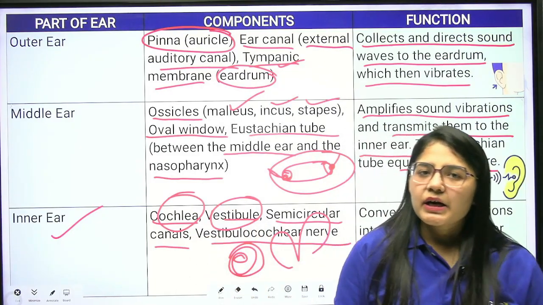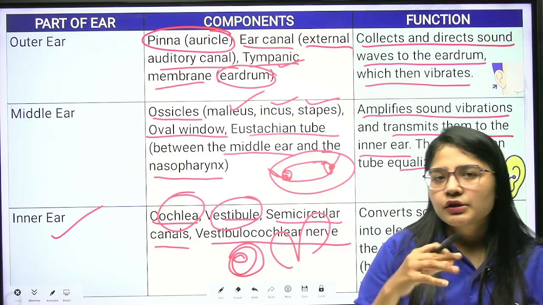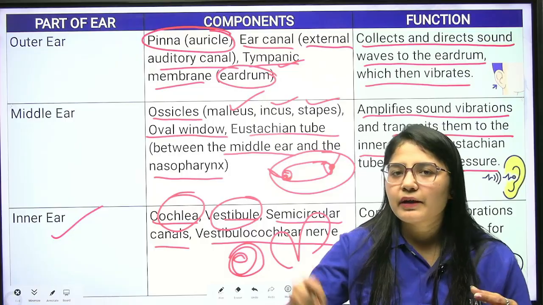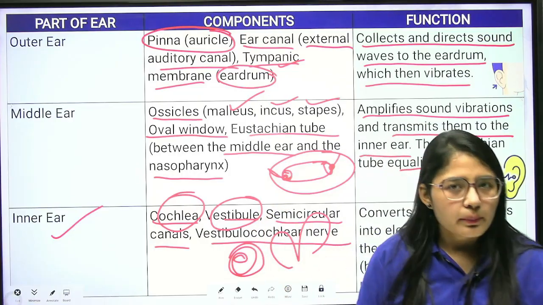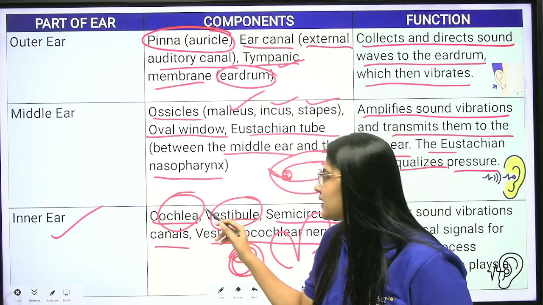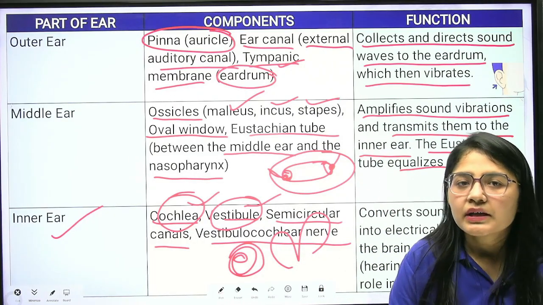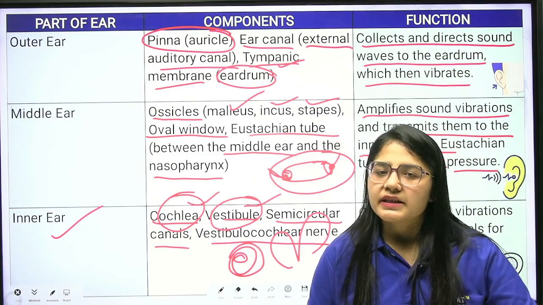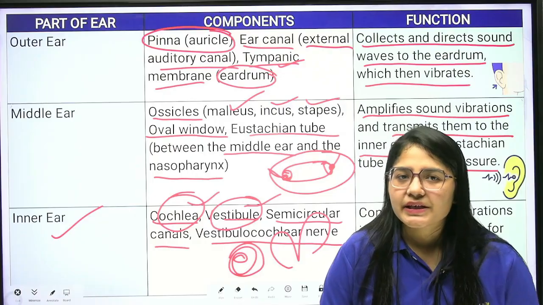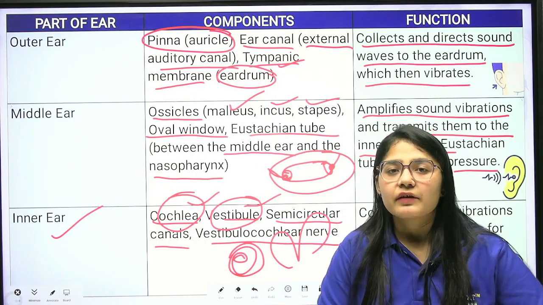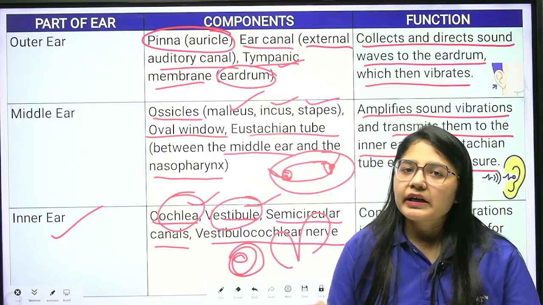It is the nerve which connects your ear to your brain so that it can transfer nerve impulses from your ear to your brain. The main function of the cochlea and vestibule is to convert the vibration energy into nerve impulses, because our mind reads only nerve impulses.